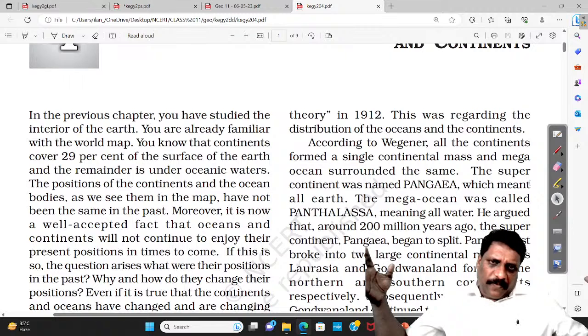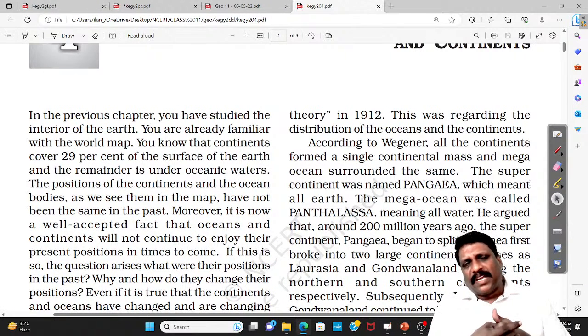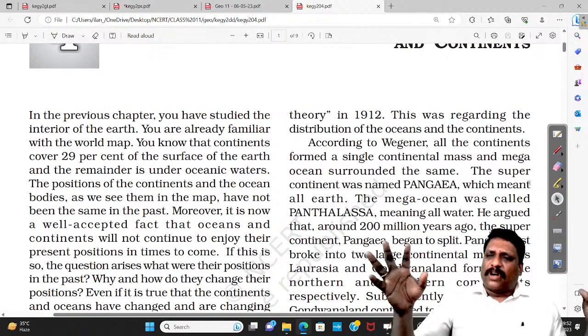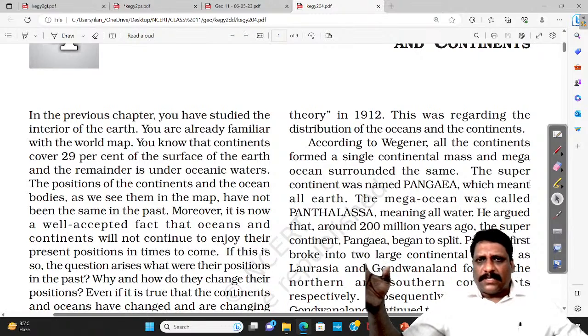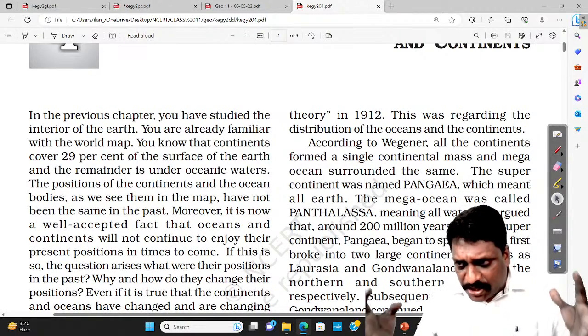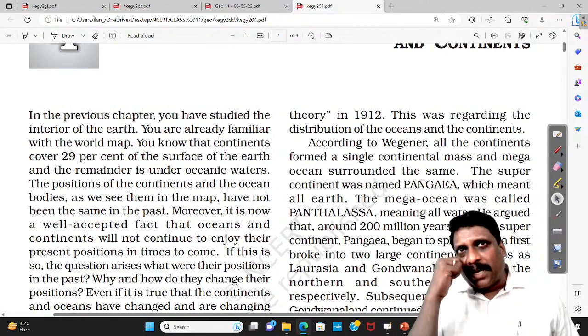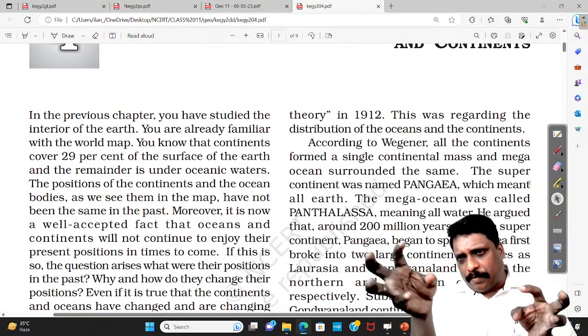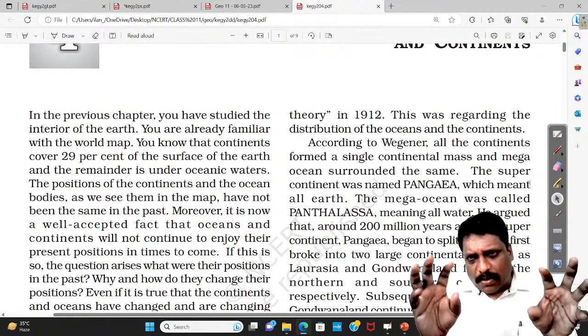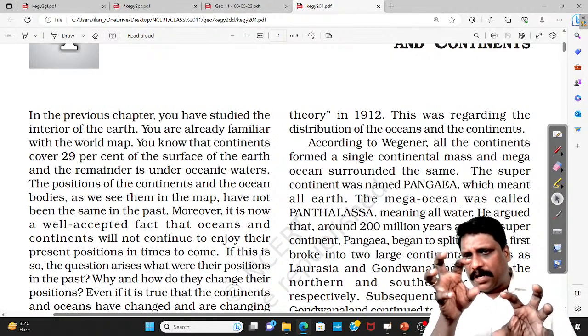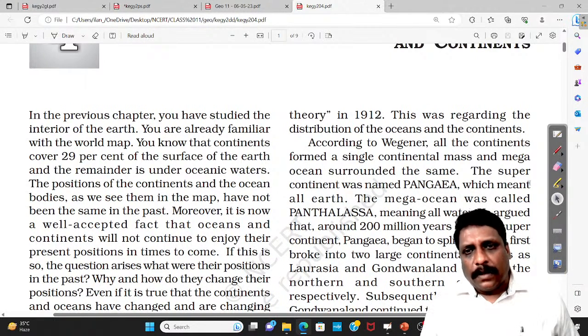So he started going for a kind of reverse engineering. He started trying to reconstruct the history of this earth. He strongly believed that all these continents look like a jigsaw fit with each other. Even today, if you see the world map, it appears like a jigsaw fit. Particularly, Africa and South America alone appear as if you can take both continents and fit them with each other.